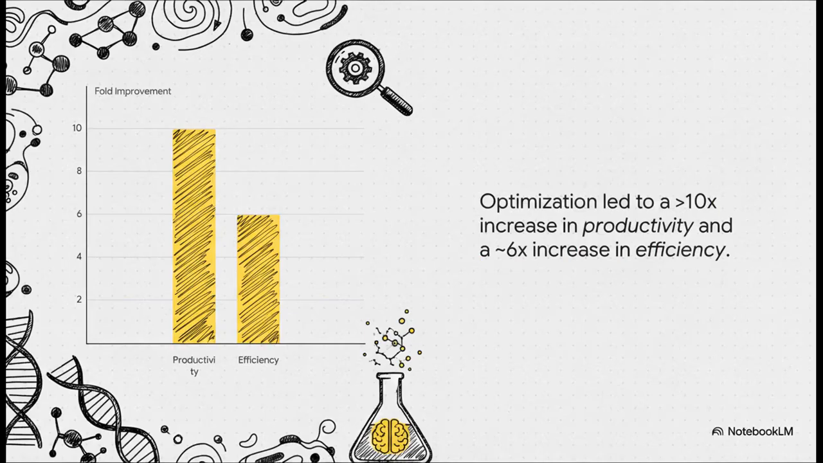The results were quite significant. In the first phase, the team optimized for productivity, and METIS identified conditions that increased the yield of the final product by more than 10-fold.